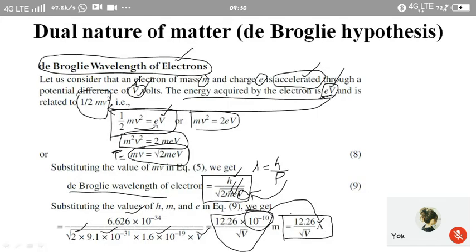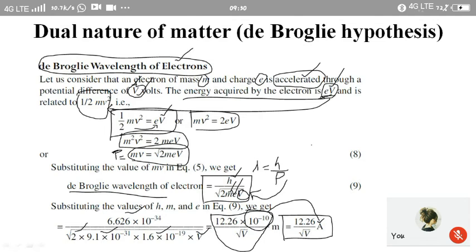So the wavelength associated with the accelerating electron in the presence of a potential difference of V volts is given by 12.26 by root V Angstrom units. So finally we are getting the expression for lambda. First we got the expression for lambda in terms of momentum, lambda is equal to h by p.